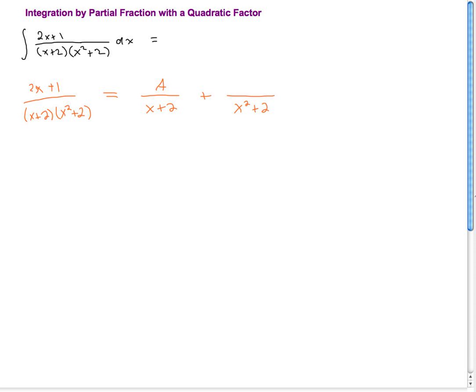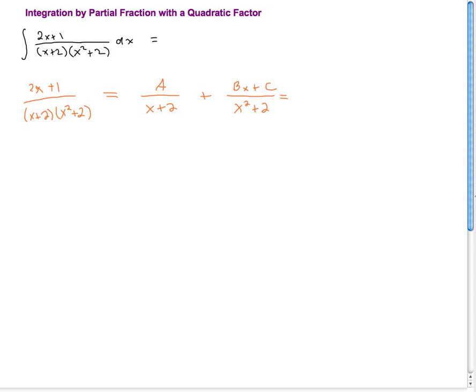So for the x plus 2, well, that's not really an issue because it's a linear. The biggest the degree of the numerator could be and have it be proper is 0. So that's got to be a constant in the numerator. So that's why I've got an a there. But for the x squared plus 2, that's a degree 2 polynomial, so the numerator could be a linear polynomial. It's possible the b might be 0. I mean, there might be a situation where the b zeroes out, but the most general form would be a linear polynomial. And so now the idea is these two fractions add together to give us the original fraction.